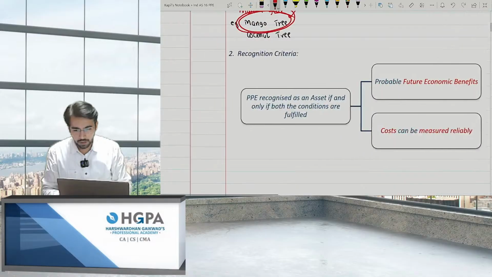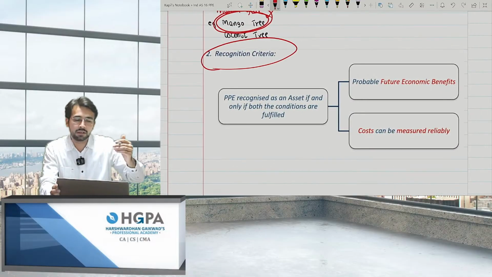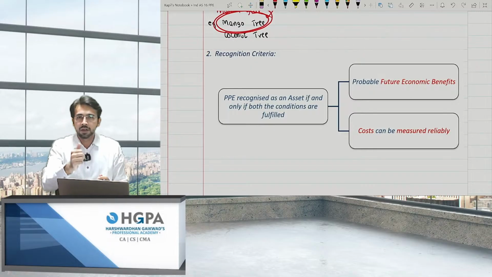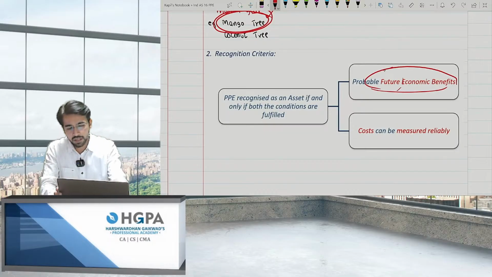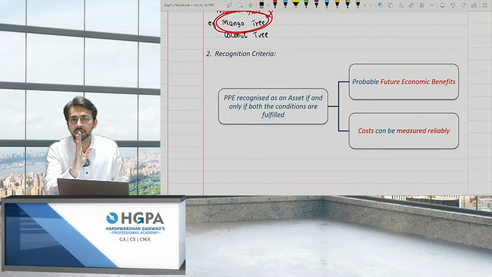Moving ahead. Now, what is the second point? The second point is the common point for every Ind AS. For example, it can be tangible, intangible, and for investment property. All the 3 Ind AS have common points in this, and that is the recognition criteria. 2 points are there: FEB and cost. What is FEB? Future economic benefit. When I'm very much sure that now I will get the future economic benefits, at that time I shall recognize PPE. And if I can measure the cost, only at that time you can record the PPE, right?